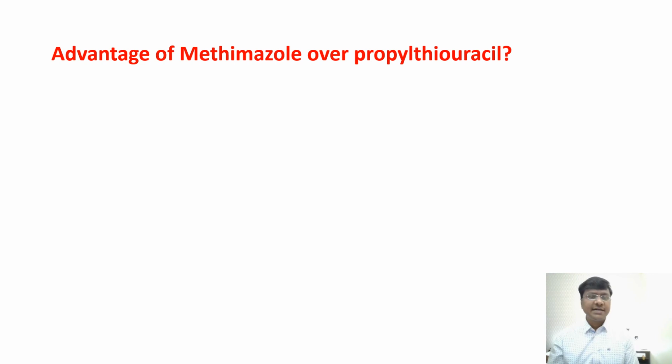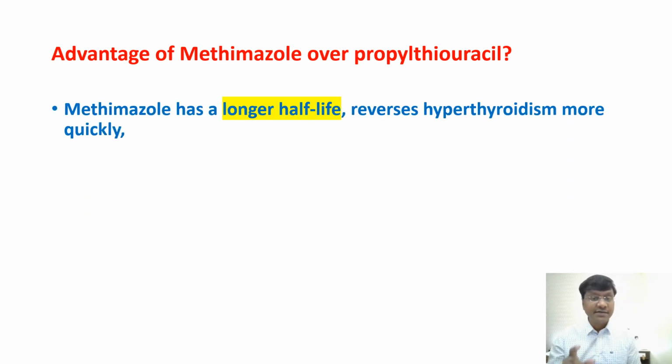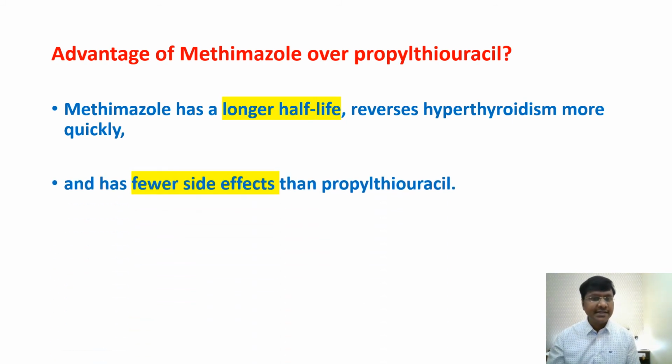Now, what is the advantage of methimazole over propylthiouracil? Why are you considering methimazole as the drug of choice? Because methimazole has fewer side effects compared to propylthiouracil, and not only that, it has a longer half-life compared to propylthiouracil. That is one advantage, and the other one is the fewer side effects compared to propylthiouracil.